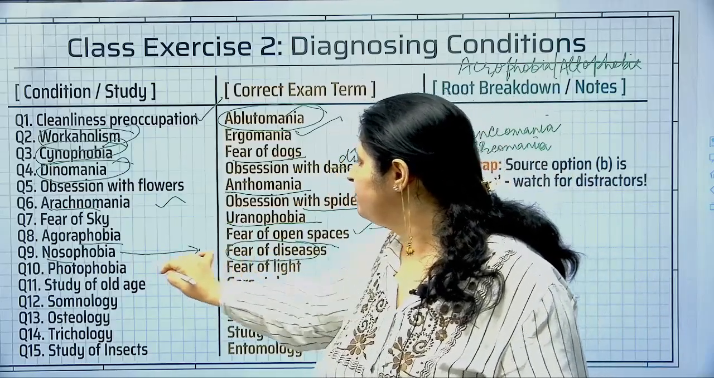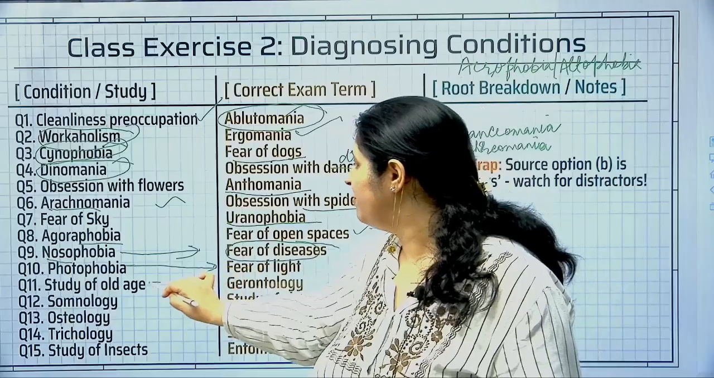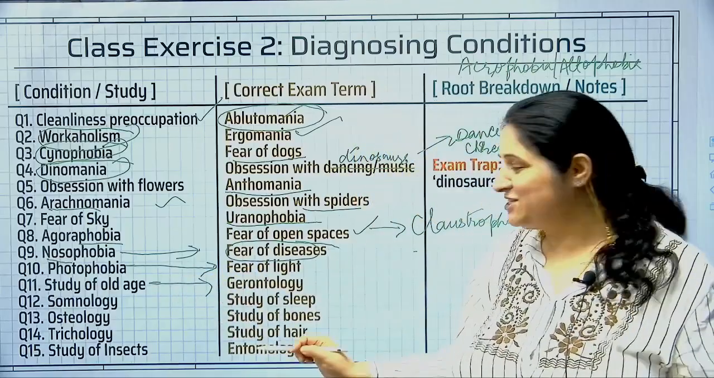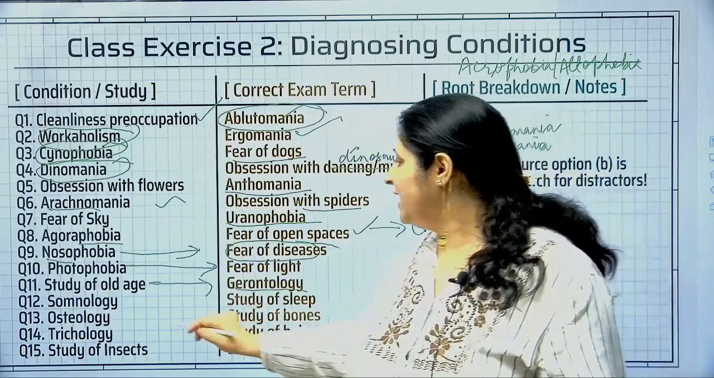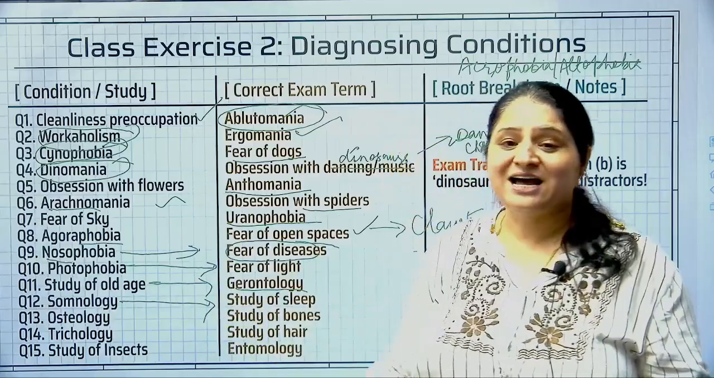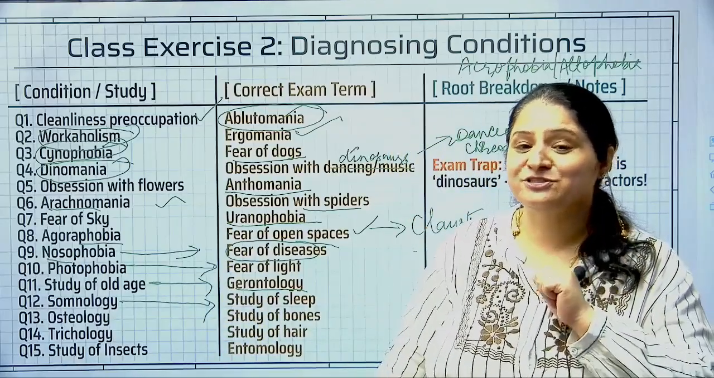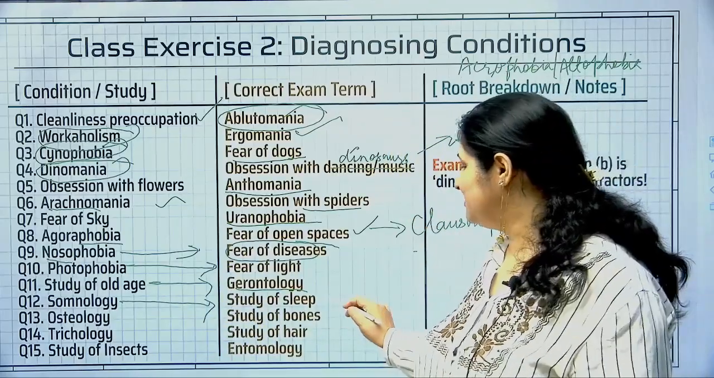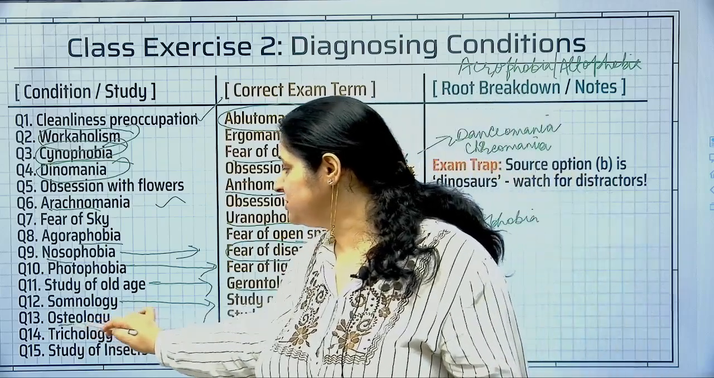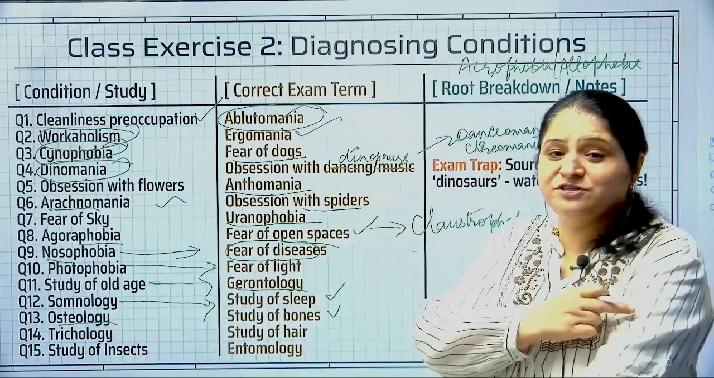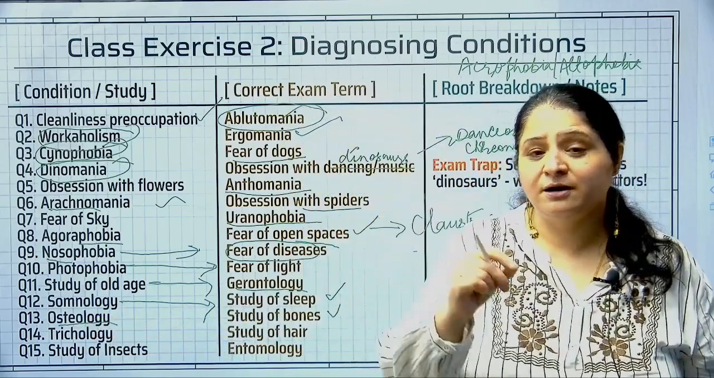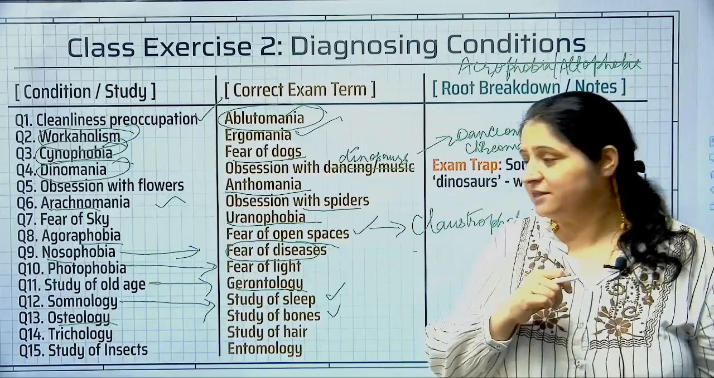Then you have photophobia, which is fear of light. Then you have the study of old age, which we did earlier, gerontology. And somnology, what will that be? I told you som is a root word for sleep. Somnology means study of sleep. All right, osteology is study of bones. Osteo is related to bones. When we have a problem in our joints, we call it osteoporosis, right?